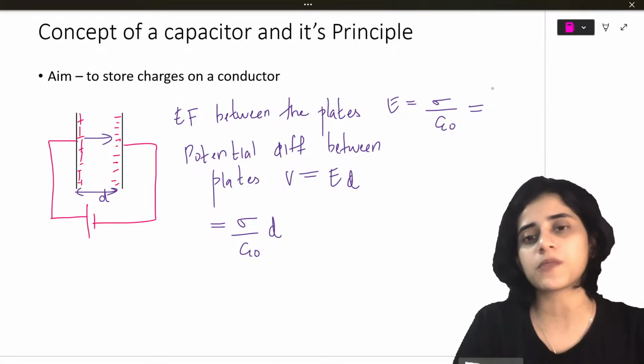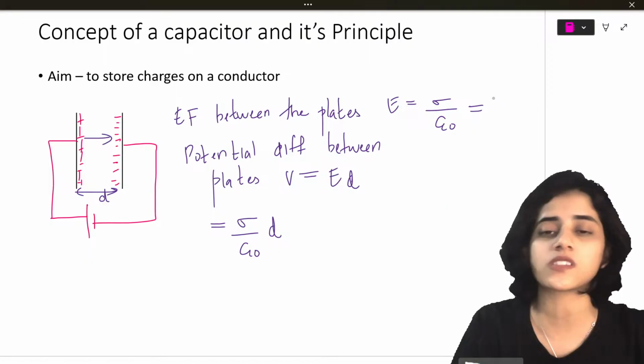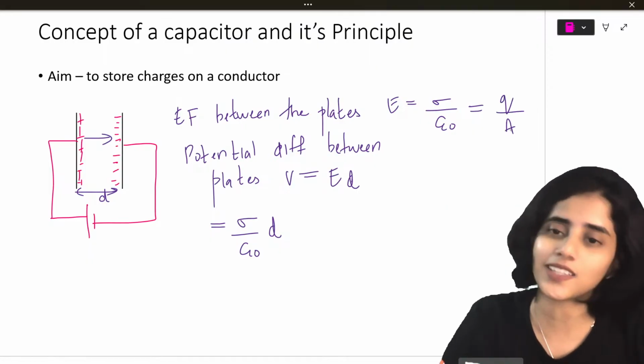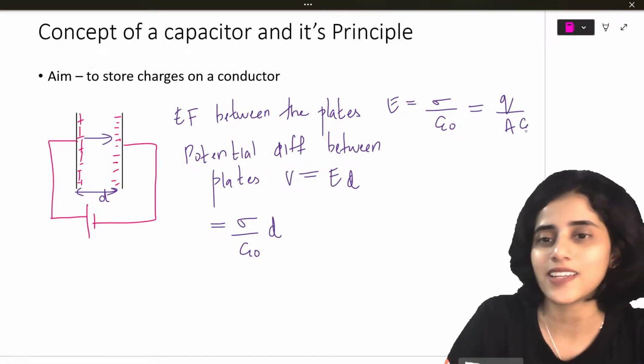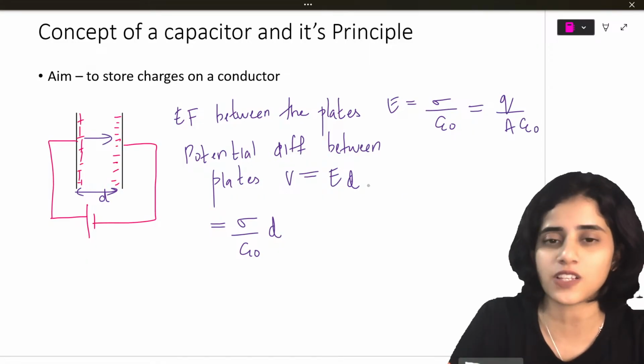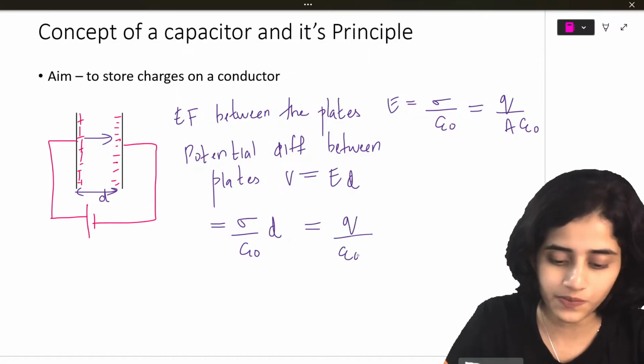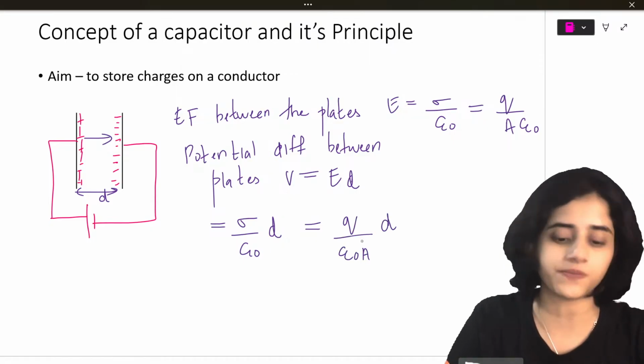So in the first chapter in electrostatics, sigma, which is the charge density, I had written it as Q by A, not I. It is a standard form. It's Q by A. So here I can write this as Q by A epsilon naught. So here also I can write it as Q by epsilon naught A into D.